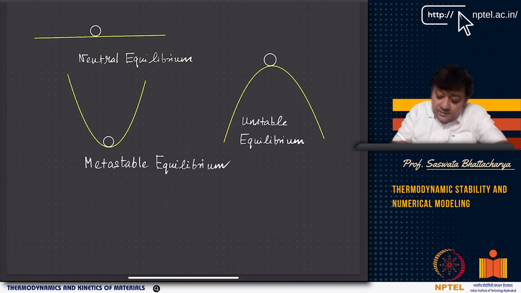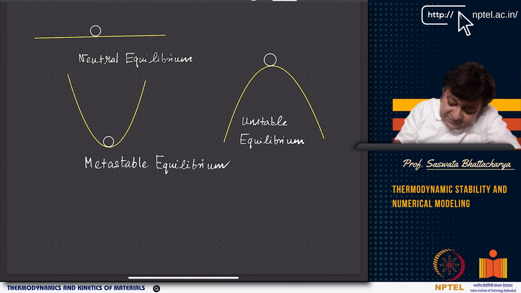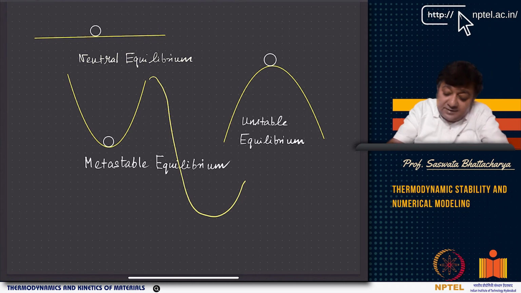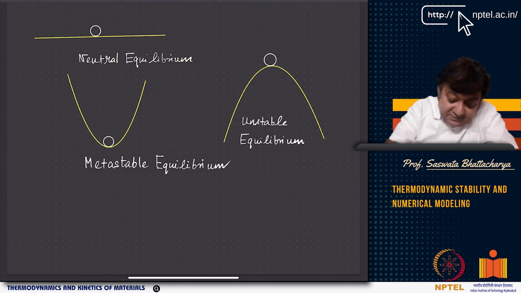Now look at metastable equilibrium. Why am I calling this metastable? Because there is a possibility that there is a farther downward slope somewhere. So you have, say for example, some more downward slope here, right? So it is possible. That is why we call it a metastable equilibrium. You can also call it stable equilibrium if there is no such metastability. If this is the lowest energy position of the ball, then this metastable equilibrium becomes a stable equilibrium, right?